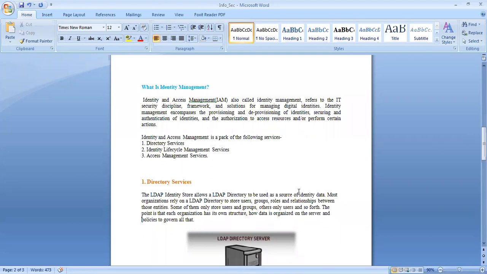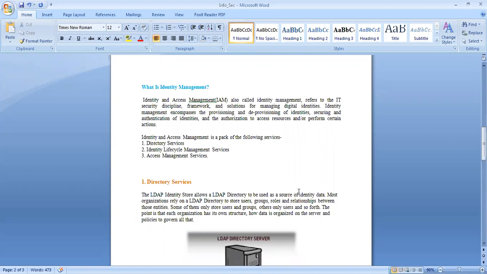So this is how, through identity and access management, specific users in the organization are allowed to access and handle information. If there's no identity and access management, anyone, meaning any outsider, could access confidential company files, leading to possible data breaches.